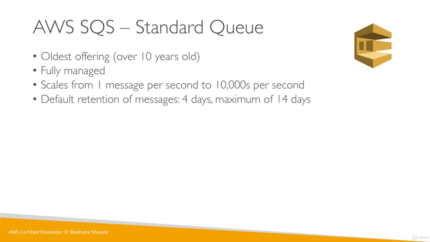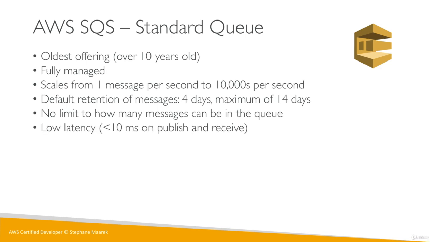There's a default retention of messages, which is 4 days. So your messages are short-lived inside of your queue. And the maximum retention for messages is 14 days. So once a message is consumed, it'll be gone. So the idea is that you need to consume your messages within 4 days, or a maximum of 14 days if you set that up. There's no limit to how many messages can be in the queue, so you can have a queue with 10 million messages, that'll be fine. Just be aware you need to process those within the retention limits.